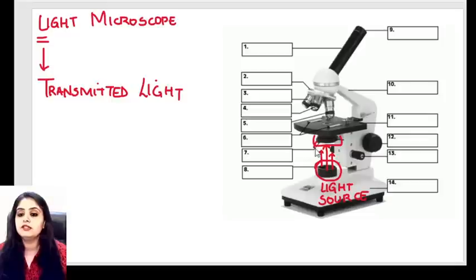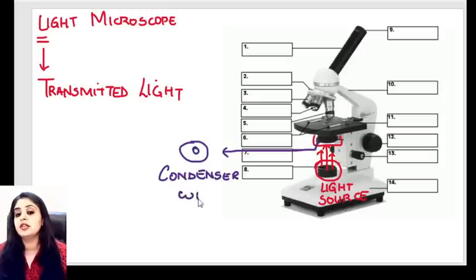We label it. This tiny round black structure is referred to as a condenser, and there are two things inside it. Inside a condenser, we have something called the iris. Just like you have the iris in the eyes, what does the iris in the eye do?